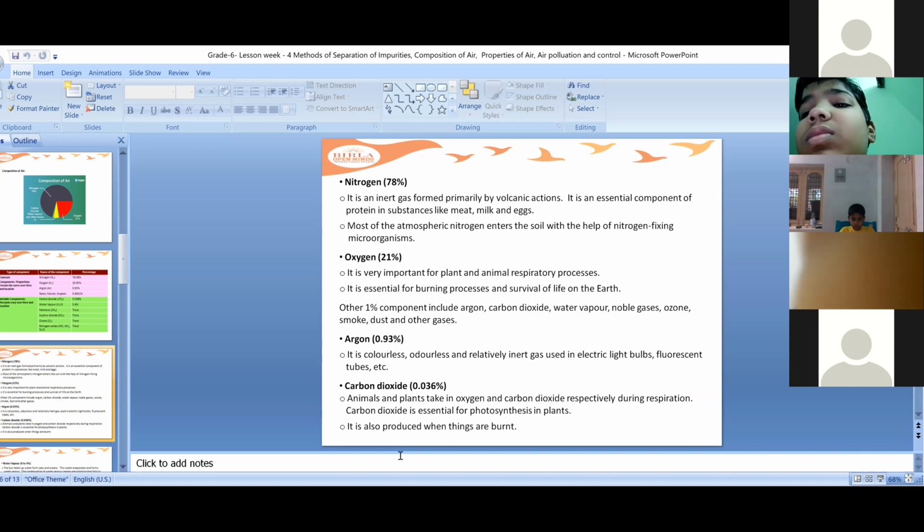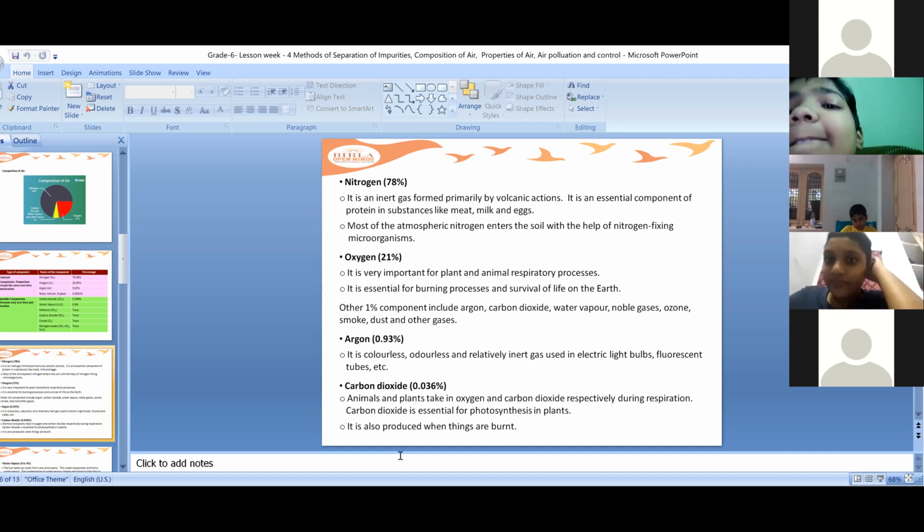Nitrogen is also found in the atmosphere. Atmospheric nitrogen enters the soil with the help of nitrogen-fixing microorganisms. With the help of these organisms, the nitrogen from the atmosphere gets into the soil, and when it gets into the soil, it is absorbed by the plants.